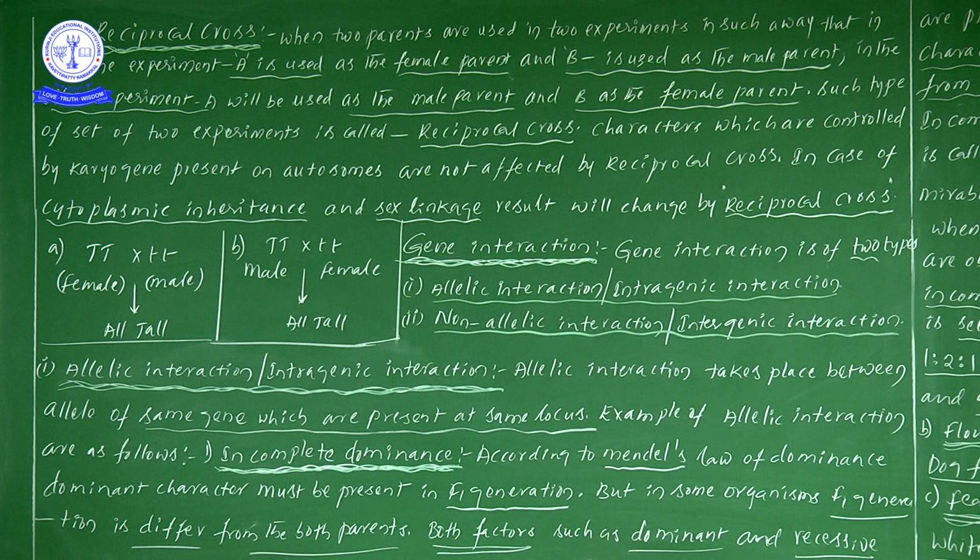One more time, you see. Two parents we are taking, and with them two experiments are done in such a way that in one experiment A is used as a female parent and B is used as a male parent. In another experiment A is used as a male parent and B is used as a female parent.